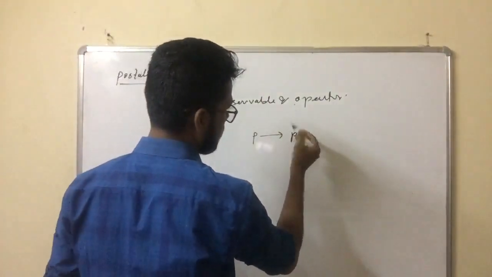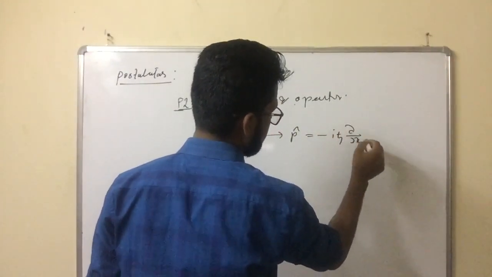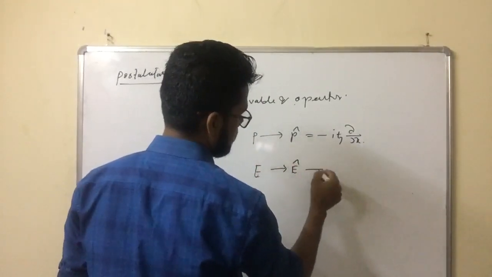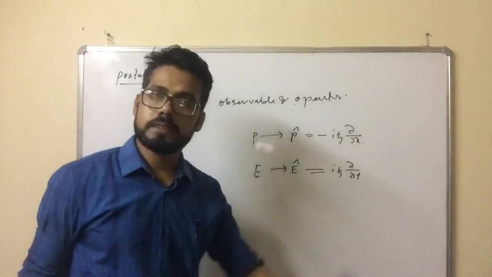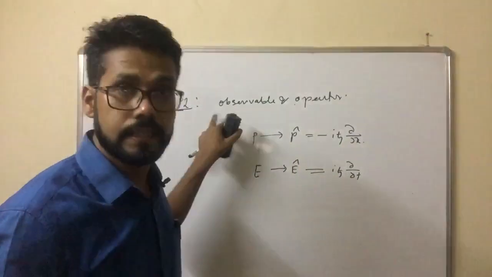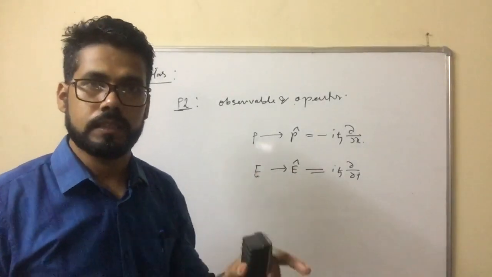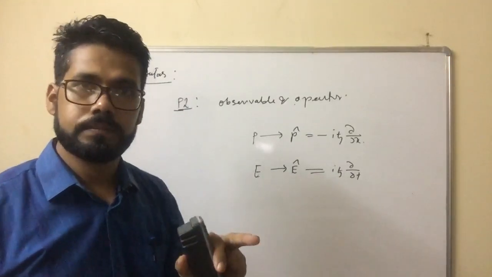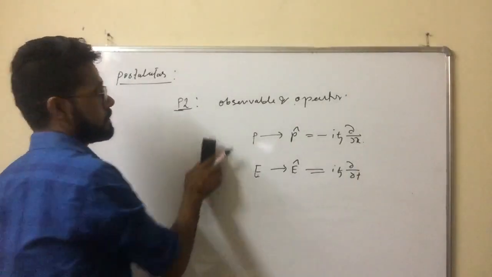Momentum is represented by the momentum operator, which is equal to minus i ħ del by del x. Energy is represented by the energy operator, i ħ del by del t. Similarly, every physical quantity is represented by an operator. That means the statement is like this: to every physically measurable quantity or dynamical variable there corresponds a linear Hermitian operator. This is Postulate 2, observable and operator.